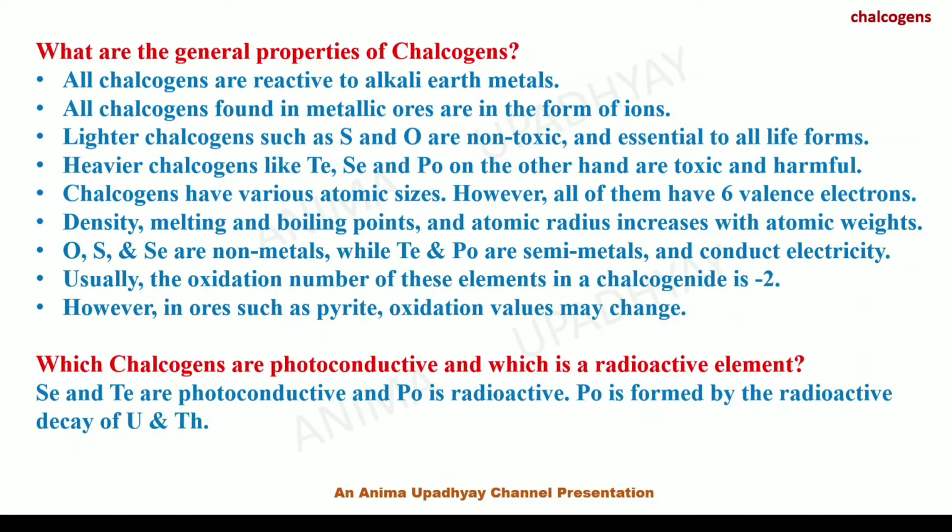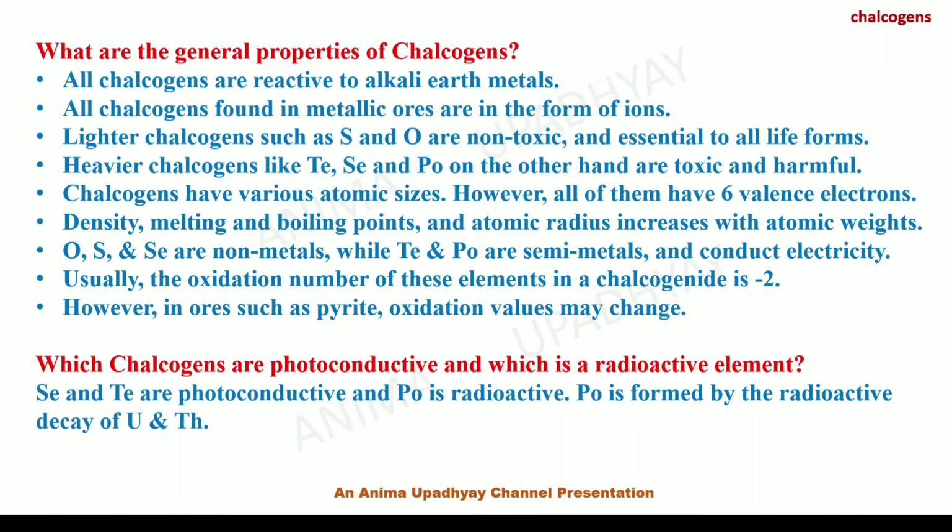Density, melting point, boiling point and the atomic radius, all of them increase with the atomic weights.